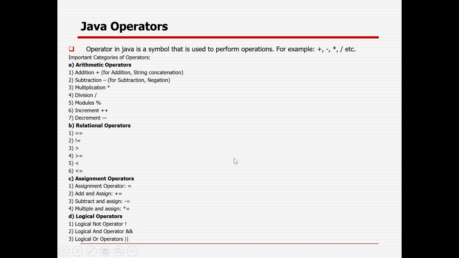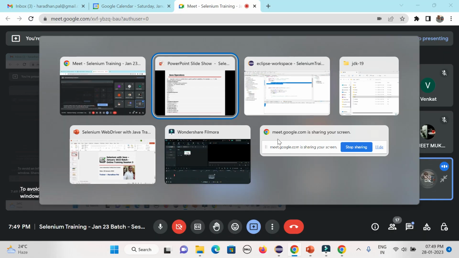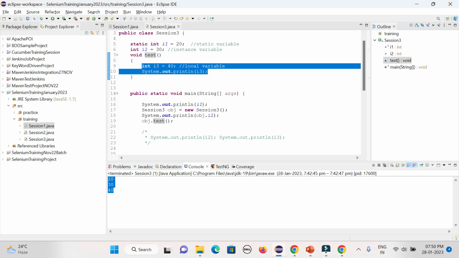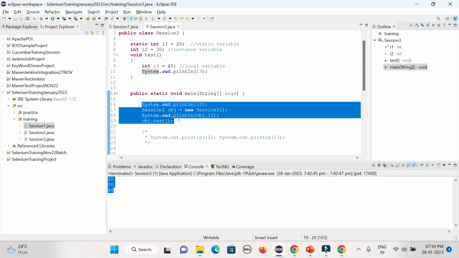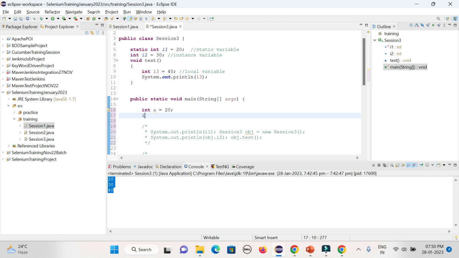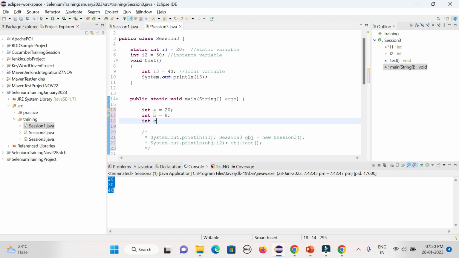Okay. So I will show you the arithmetic operator first, then we'll go to the relational. Suppose I will just comment this out for now. I will define integer a equal to 20, integer b equal to 8, integer c equal to 5.